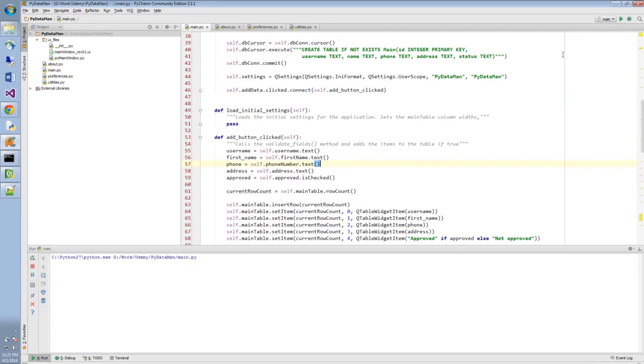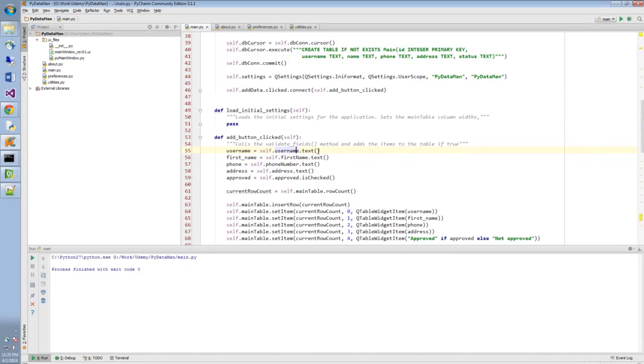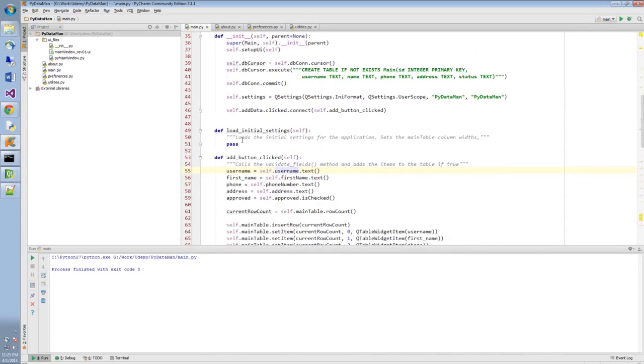If I run it again, you can see that the table is empty. Why is that? Well, we're not loading any data into the table on initialization. So in later videos, in this init method, we're going to make a call to this load initial settings, and this will not only load the settings of the application itself, it will also load the main table with the data from the database that we have created, and it will also set the main table column widths. Anyway, that's it for now.